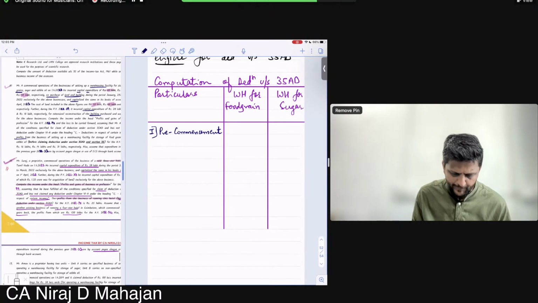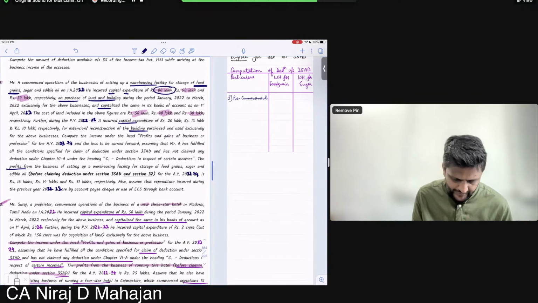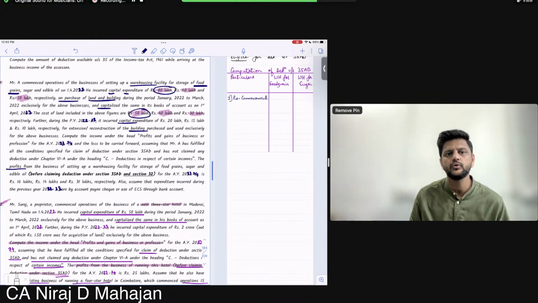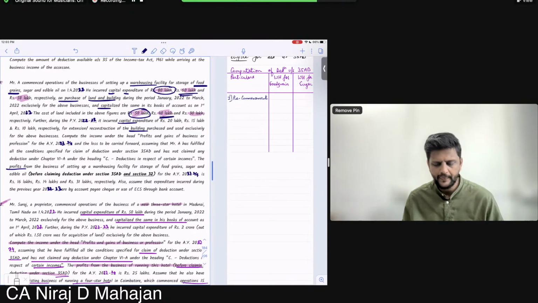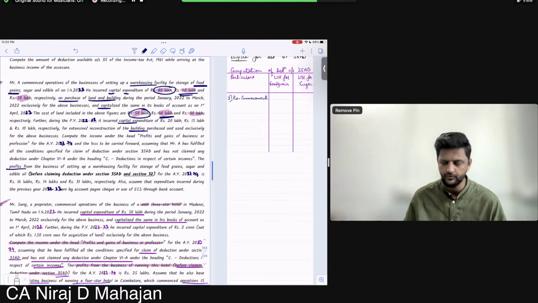How much will I allow? Capital expenditure is 80. But of that 80, 50 is land. Similarly, 60 includes 40 of land, which will not be allowed. Is it okay?